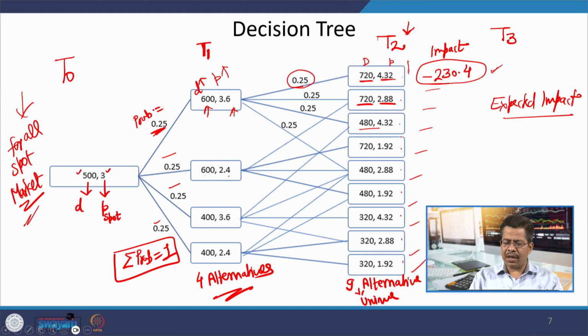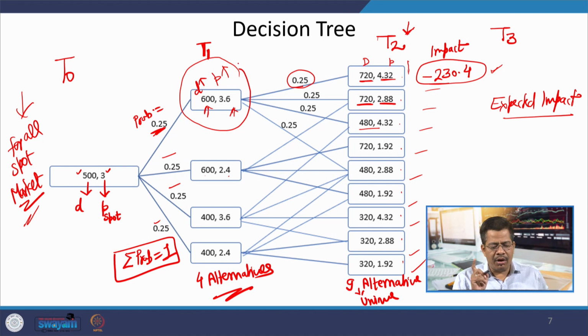Now, these are happening for period 2, and these are in reference to this decision of period 1. The situation of 603.6 is giving you 4 options, and then you have calculated for options 1, 2, 3 and 4.